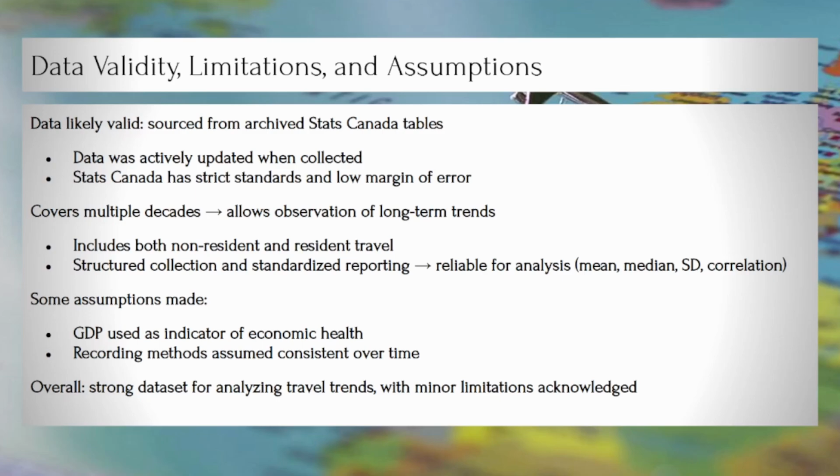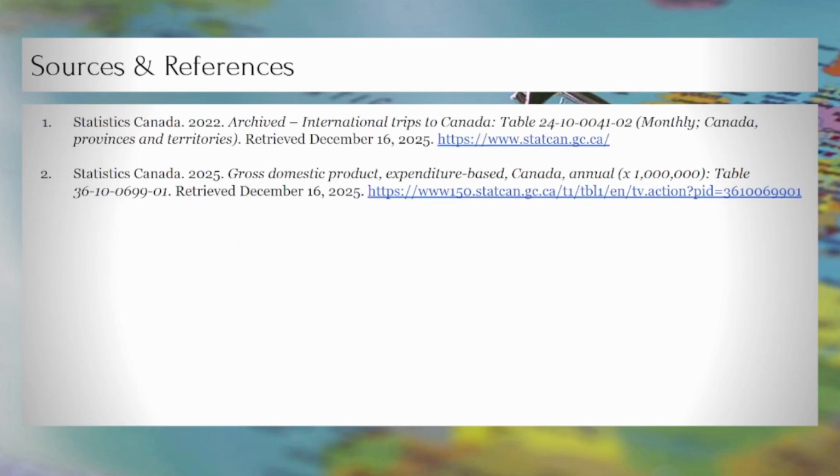In conclusion, Canada's GDP influences international travel slightly, but domestic travel remains relatively stable. Understanding these patterns helps businesses and governments plan and ensures resources are used effectively.